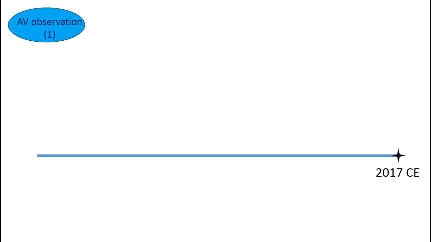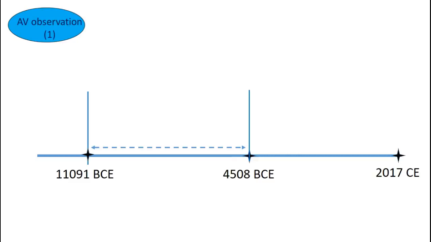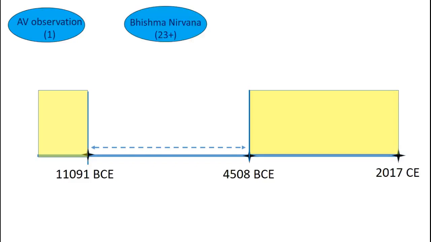And what this heavy observation asserted with mathematical certainty is this: that the Mahabharata war did not happen any day later than 4508 BCE or any time before 11,091 BCE. So the probable plausible time for the year of the Mahabharata war is between these two dates. So let's block the other times where we can say with mathematical certainty that definitely the Mahabharata war did not happen anytime after 4500 BCE or anytime before 11091 BCE. Let's look at the second set of observations.